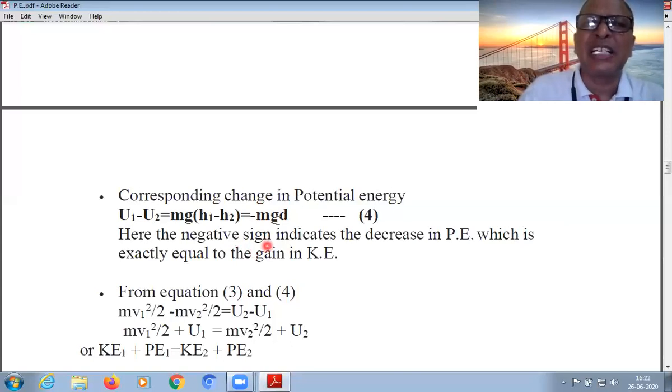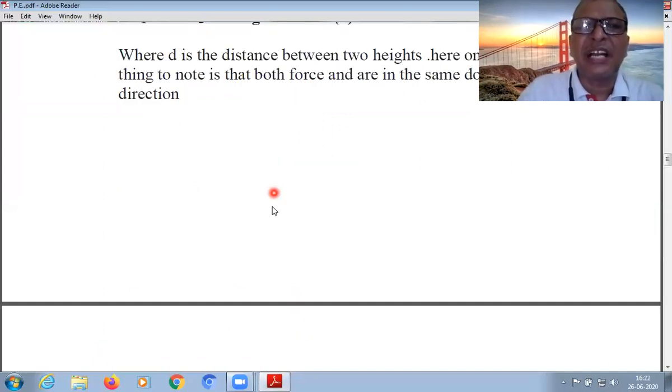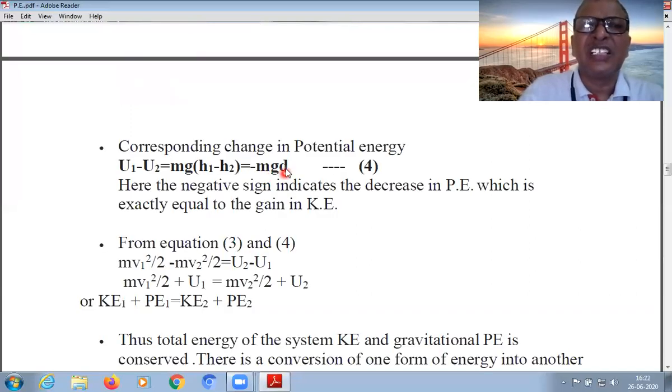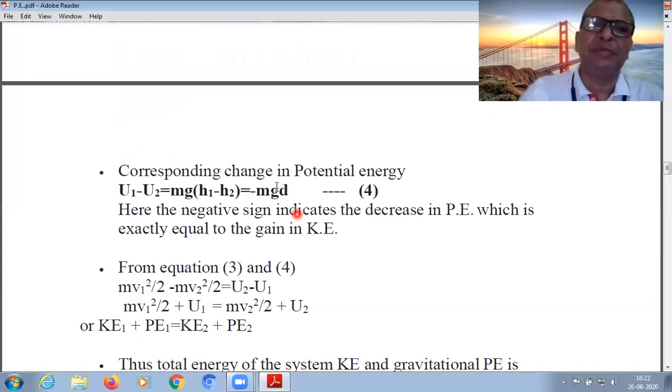Now compare equations 3 and 4. On the right side, mgd and mgd are the same in magnitude in both.